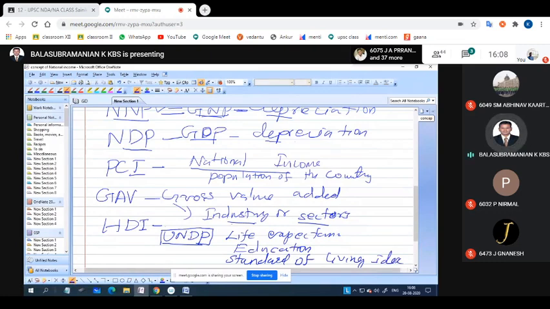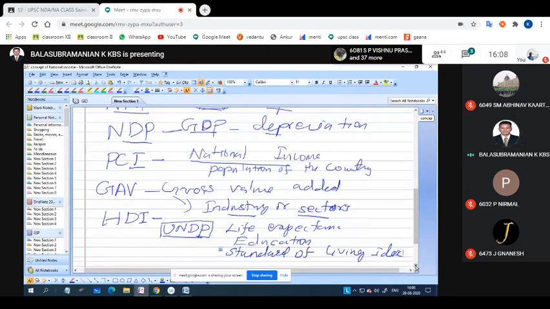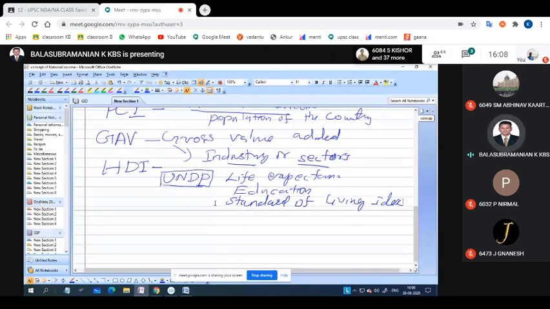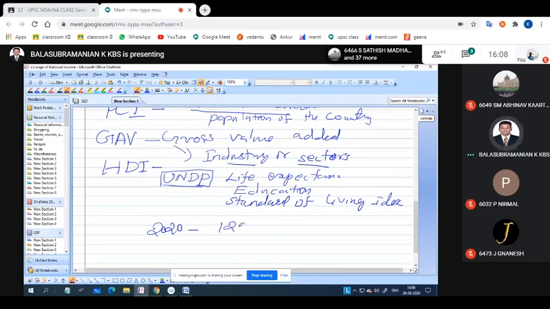These are the ways they will measure. Accordingly, they will give the report on the country's development. Apart from GNP and GDP, the Human Development Index is also considered to say whether the country is developed or underdeveloped. According to the 2020 report, the HDI rank of India is 129th, out of 189 countries.